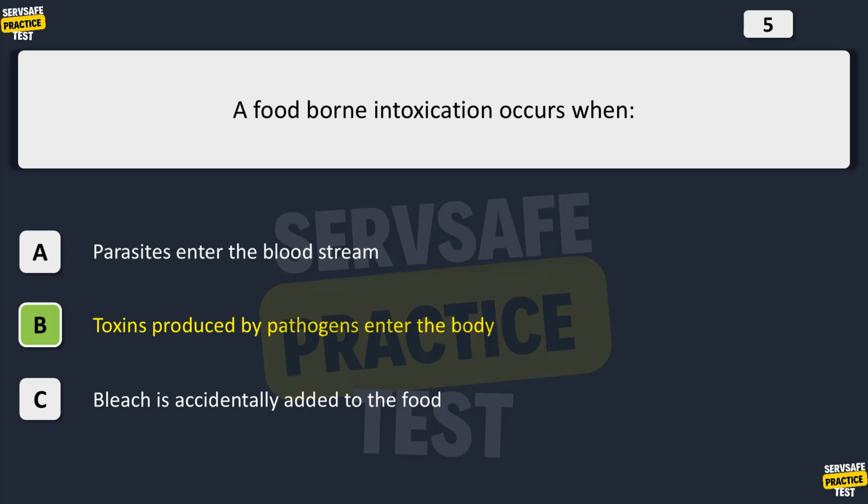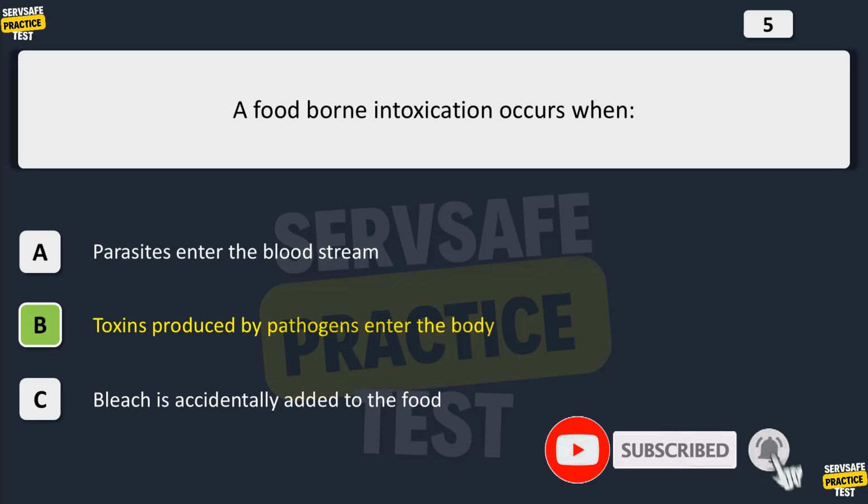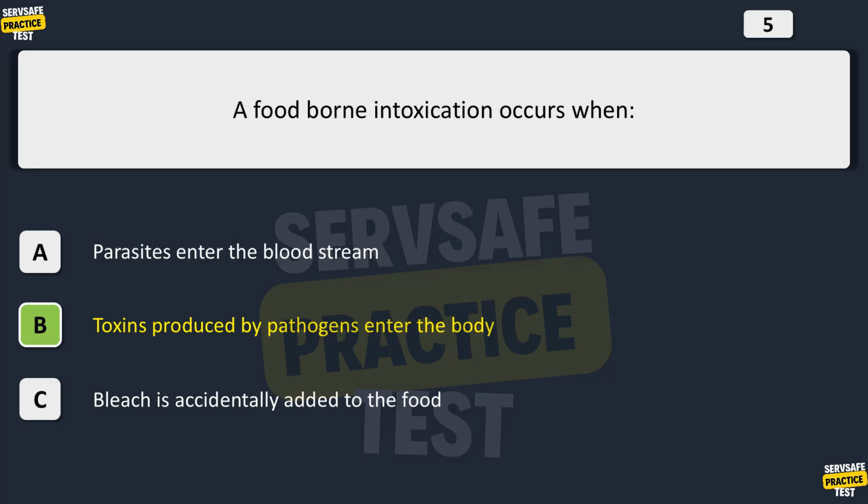Sometimes, the bacteria is not a problem itself. It is the chemical toxins produced by the bacteria that are harmful to humans. For this reason, the term intoxication is just as important to remember as infection.